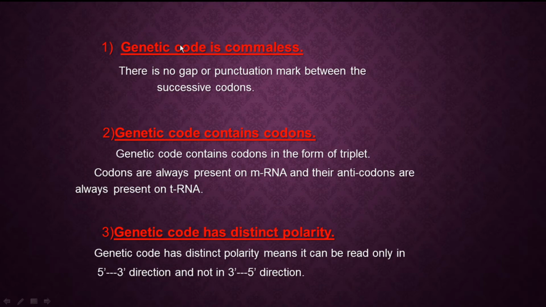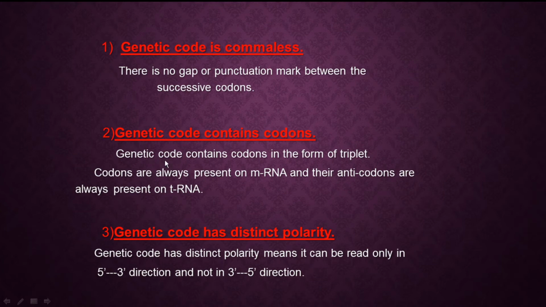But in genetic code, all the 4 nucleotides, that is adenine, guanine, cytosine, thymine, are continuously present without any gap or any punctuation mark. That's why genetic code is called commaless.